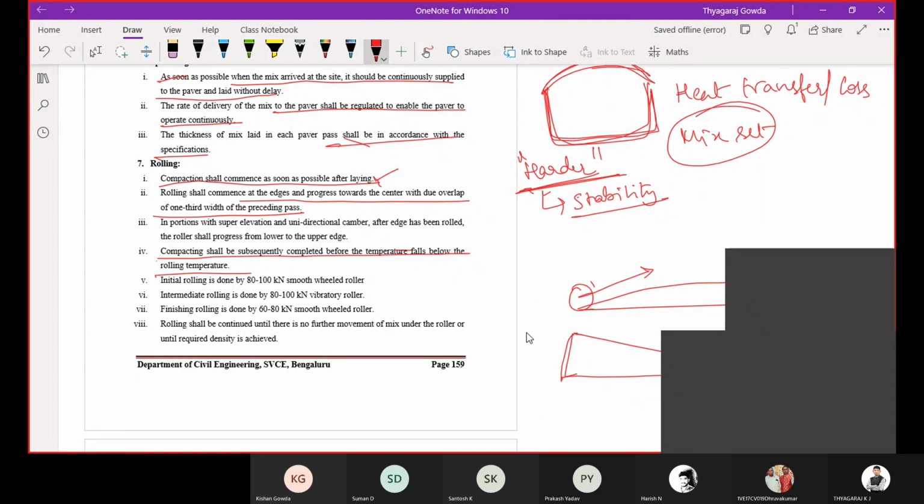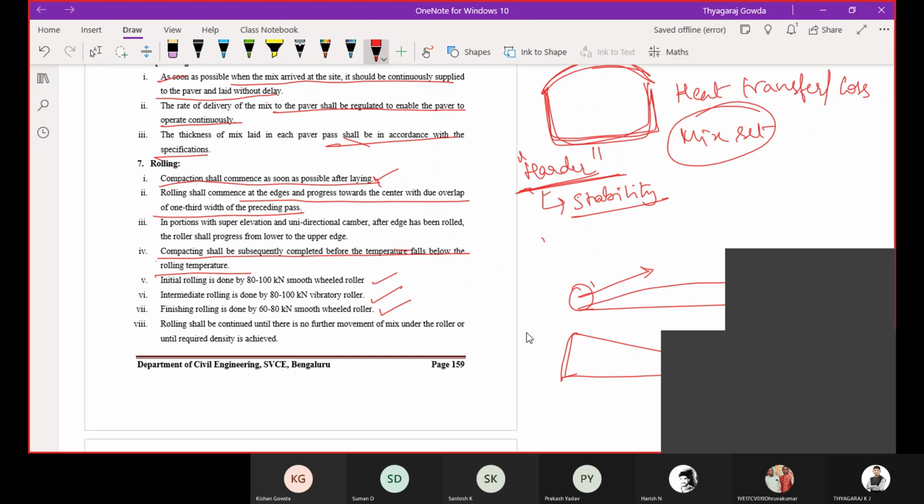Here also we are going to use three types of rolling. Initial rolling is done with an 80 to 100 kilonewton smooth wheel roller, then an 80 to 100 kilonewton vibratory roller, then a 6 to 8 ton smooth wheel roller.